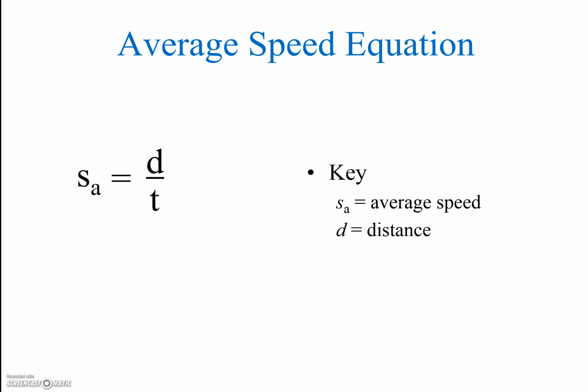And T stands for time. Now, for units, our distance is typically measured in meters. Our time is typically measured in seconds. And since our average speed is distance divided by time, we would have meters divided by seconds for our units for average speed, or meters per second.